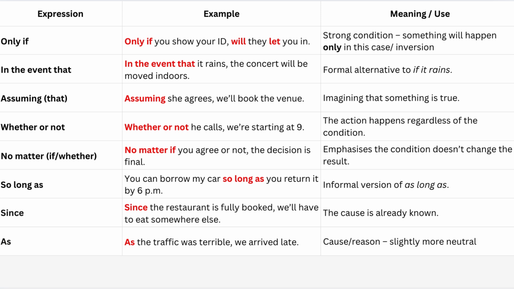Okay. So that's mostly everything I wanted to highlight in this video. I would like to mention that you can find a list of extra words, other expressions that can be used instead of if. And I'm showing you right now some examples. You can definitely explore those and practice by creating your own sentences. This is the best way to learn. Create sentences that are relevant to your situation.